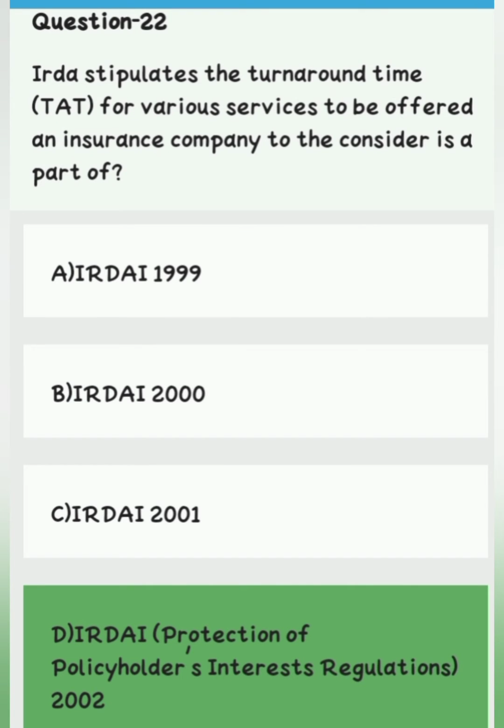Question number 22. IRDA stipulates the turnaround time, TAT, for various services to be offered by an insurance company to the consumer is a part of. Option A, IRDA 1999. Option B, IRDA 2000. Option C, IRDAI 2001. Option D, IRDAI Protection of Policyholders Interest Regulations 2002 is the right answer.